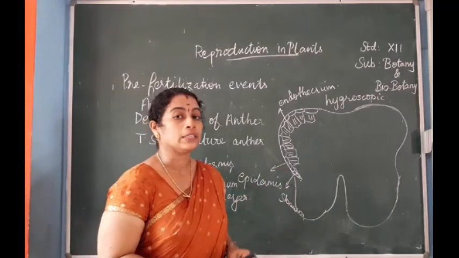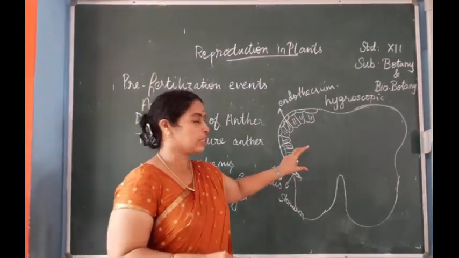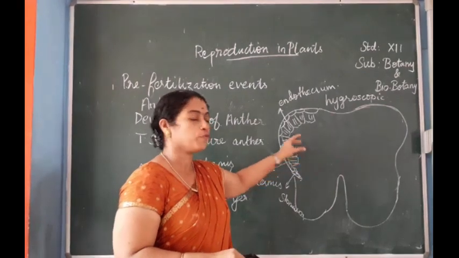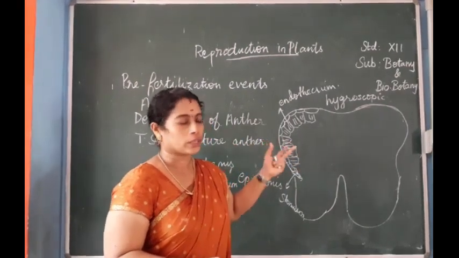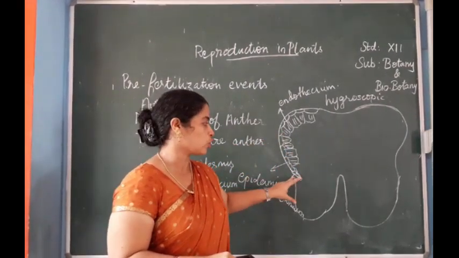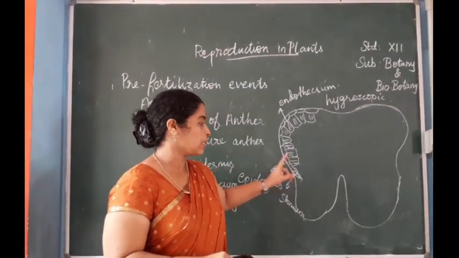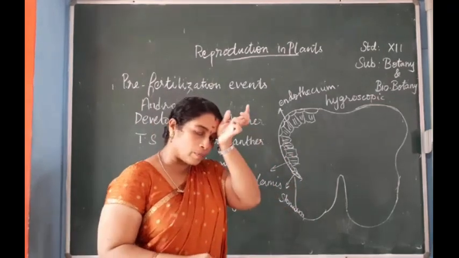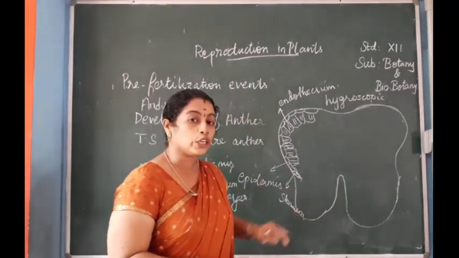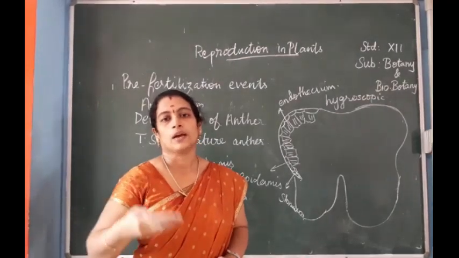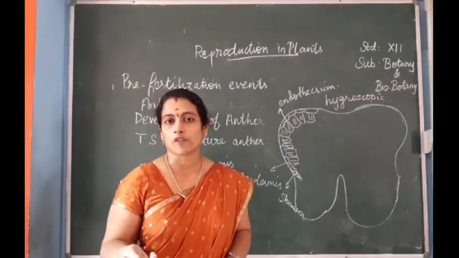Stomium. This stomium helps in the breaking of the anther and helps in the dispersal of pollen grains to the atmosphere, to the environment. In some plants the stomium is absent. The endothecial wall is converted into stomium. What is the function of stomium? It helps in the dispersal of pollen grains.